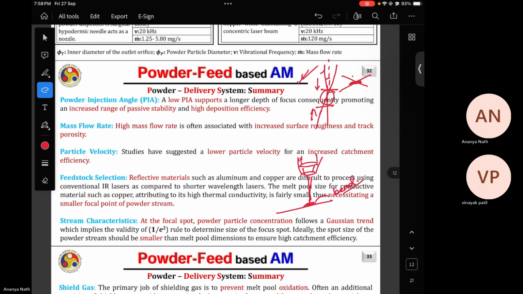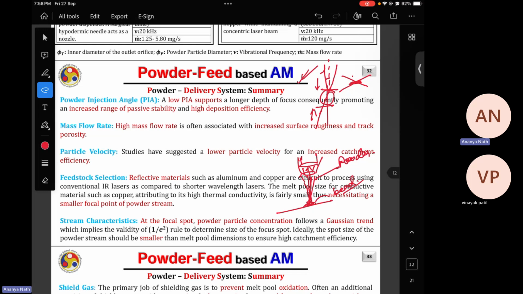So if your powder stream is coming like this, and if the powder stream is now reflecting back the laser, it can directly go and hit the lens from which the laser is coming. And if it is getting reflected back and hitting the lens, it can damage the lens, and your whole process and the process machinery will be damaged. So this is the problem working with copper. So if you want the copper to be melted, then you have to increase the energy density.